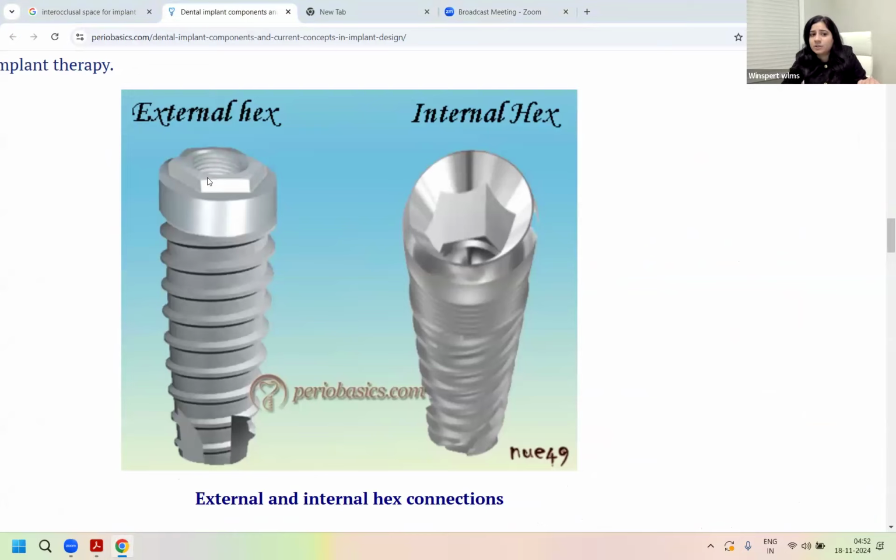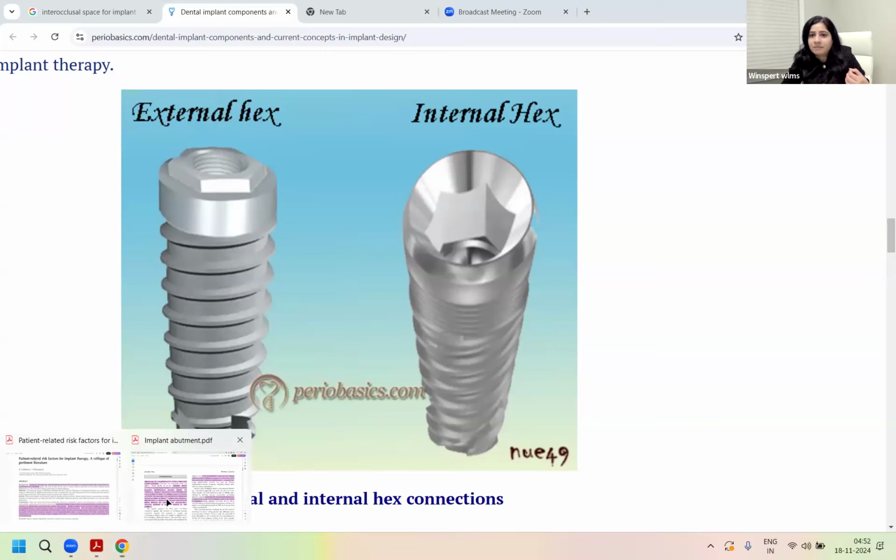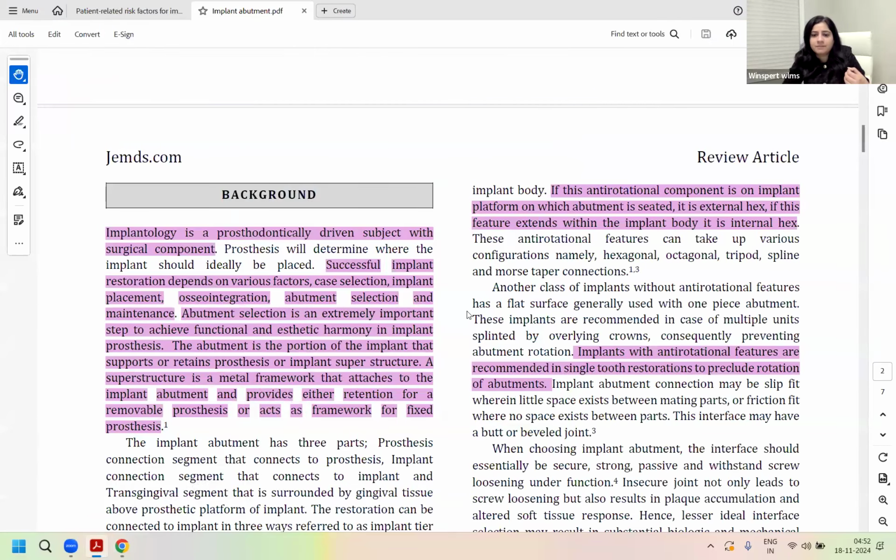So if this anti-rotational component is on the top of the implant platform, that becomes your external hex. And if this anti-rotational component is within the body of the implant, then it becomes your internal hex. So the abutment that goes on top of this would be an external hex kind of connection, and the abutment for this internal kind of engagement with the implant body would be an internal hex abutment. So these are the two types, right?